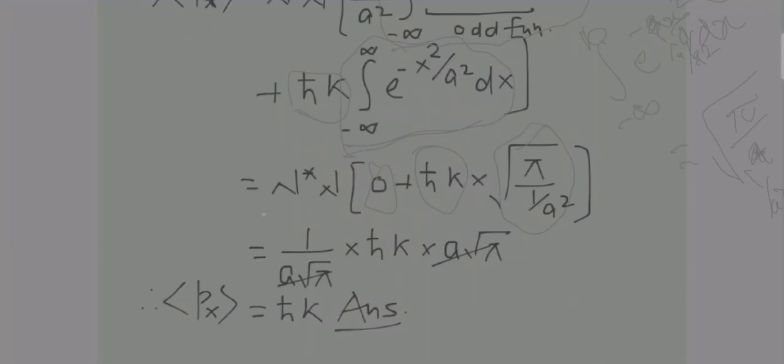This n star n we had already found out: it is 1 upon a root pi. And h cut k is there, and this term will become a root pi. This term and this term will cancel out, and the expectation value of momentum is h cut k. This is your final answer.